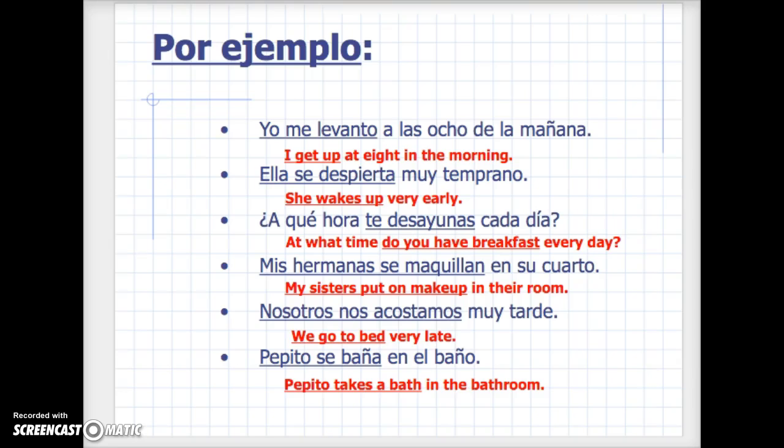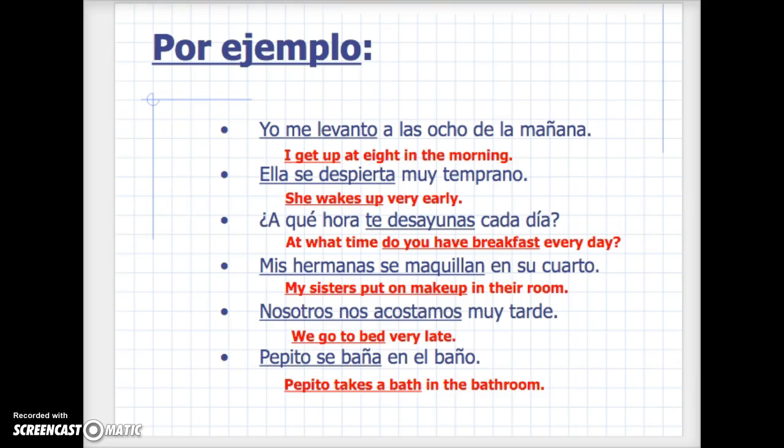Ella se despierta muy temprano. Ella and despierta, those two agree, meaning she wakes up very early. But who is she waking up? Well, then we see that se. The se is also referring to her, but in this case it means herself. She wakes up herself very early, muy temprano. Okay, maybe you're kind of getting it. Well, let's do a few more.